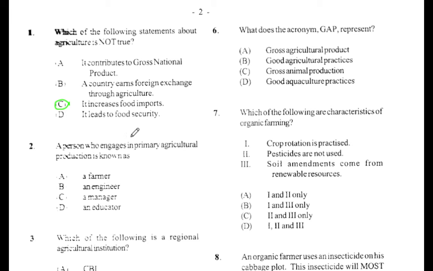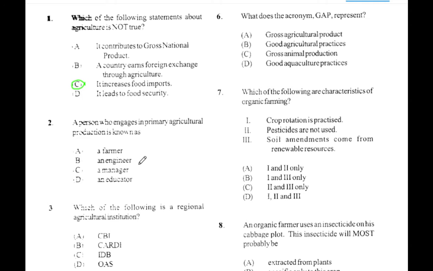That's also true. So as you know, gross national product involves the production of goods within a country, and agriculture contributes to that production. But gross national product, remember that it also includes foreign exchange earnings.